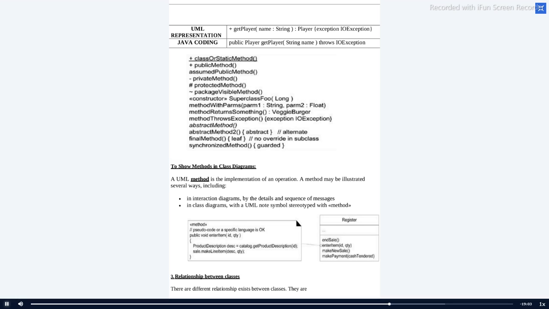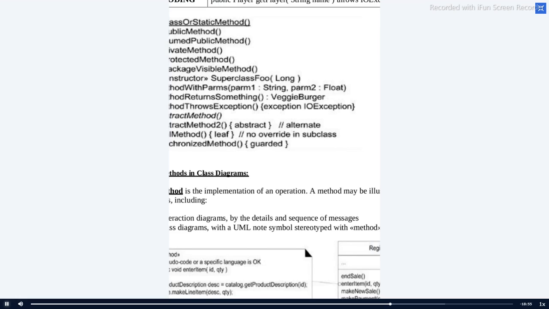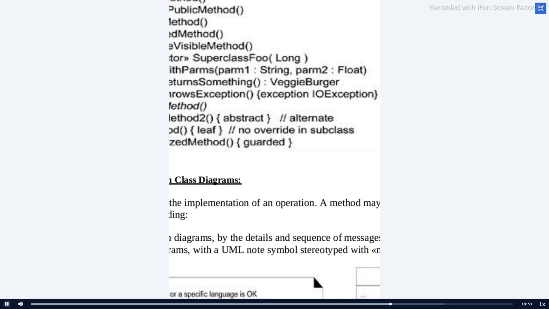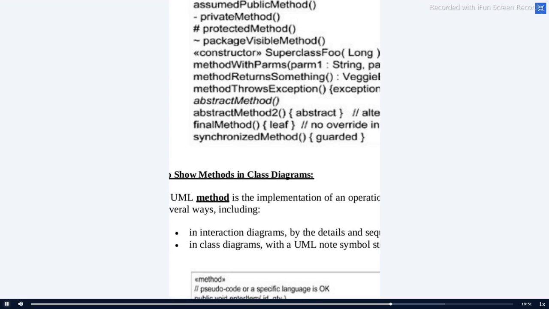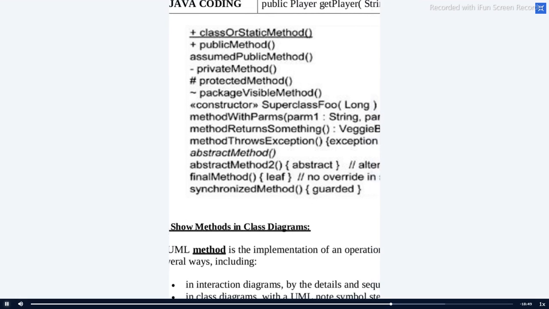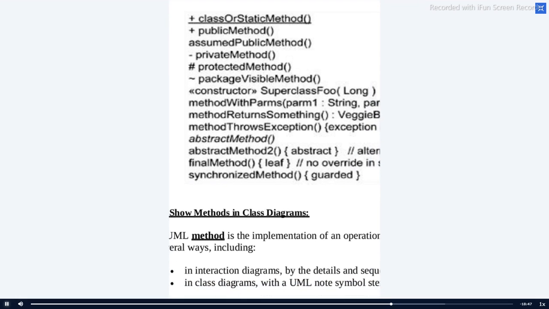Like I said, plus for your public, minus for your private. Here, let me zoom out the screen so that you can note down the representation. Is the representation visible? Plus is for public, minus for private. Wave symbol is for protected.